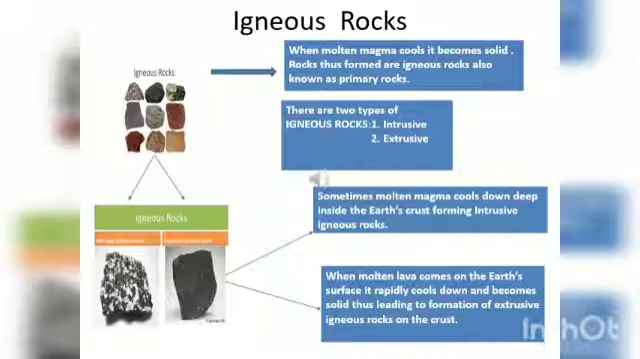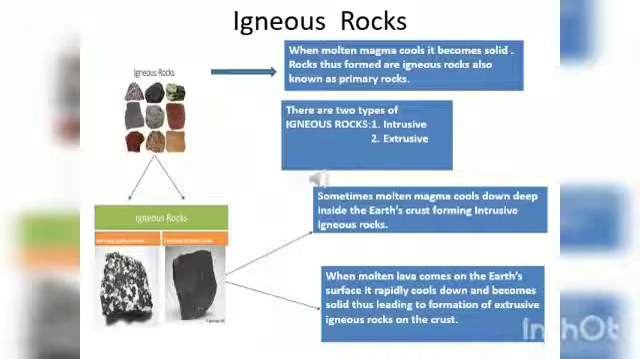First of all, we'll take up igneous rocks. Now listen very carefully. What are igneous rocks? When molten magma cools, when volcanoes erupt, magma comes out from the interior layers of the earth onto the surface of the earth. So this lava, when it comes out, cools down and becomes solid.